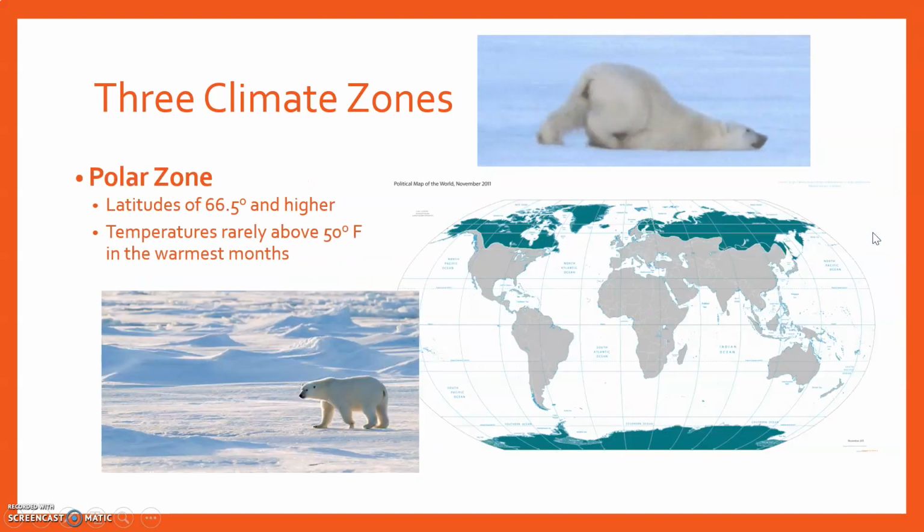All right, the second zone is the polar zone. You can see it highlighted here on the picture in green. So all of Antarctica, northern Russia, Greenland, most of Canada, and of course our state of Alaska. And these are going to be latitudes of 66.5 degrees and up, or in this case, 66.5 degrees and lower because you're looking at the South Pole. Normally in these places, temperatures do not get above 50 degrees in their warmest months. So their summer months, we're talking not above 50 degrees, and sometimes they barely get above freezing. Obviously, things like polar bears are going to thrive in this type of environment.